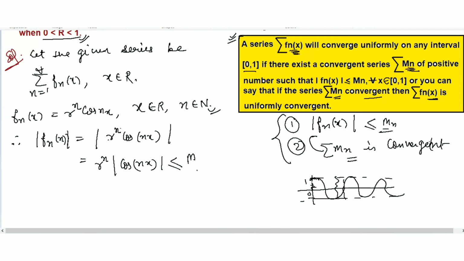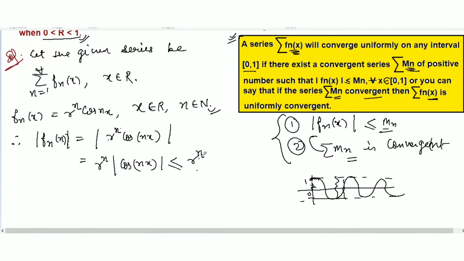So let's create this Mn, which will be r to the power n. This r to the power n will be greater than this, or you can say that this will be less than this.